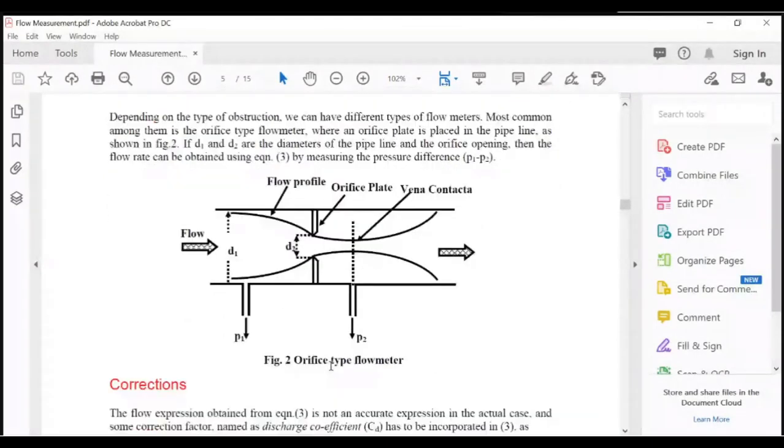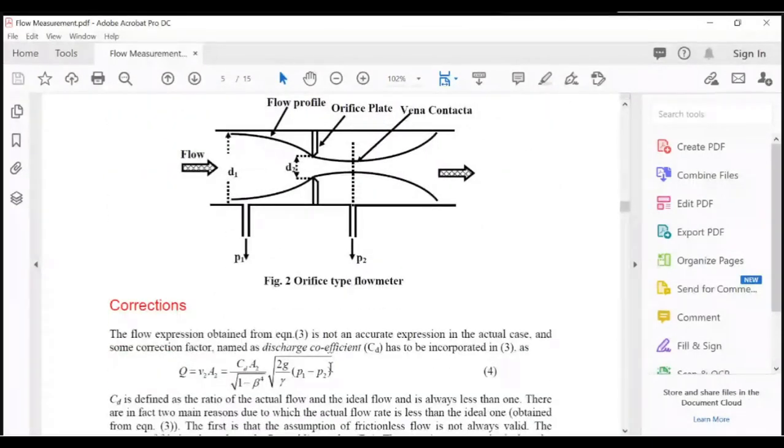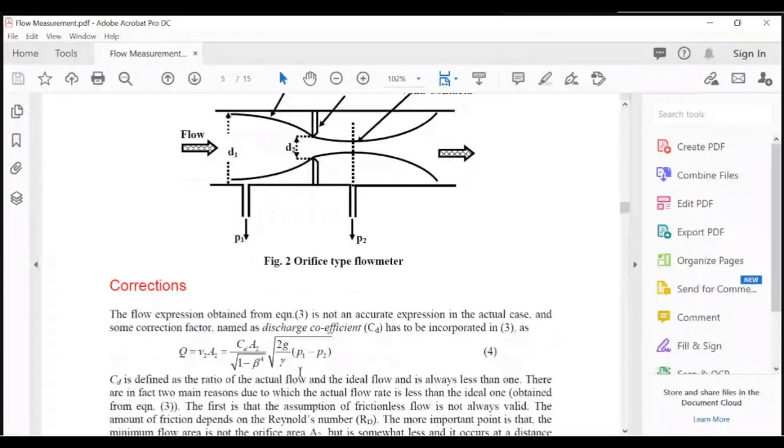ठीक है. तो इसमें इक्वेशन 3 जो डिराइव्ड होकर आया था, the flow expression obtained from equation 3 is actually not an accurate expression in the actual case, and some correction factor named discharge coefficient, or coefficient of discharge, has to be incorporated in equation 3.